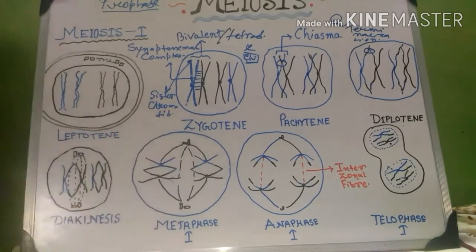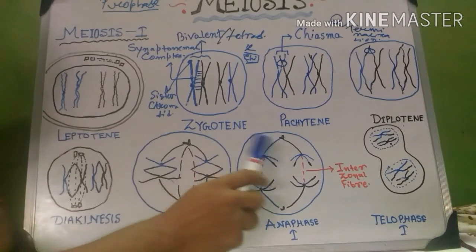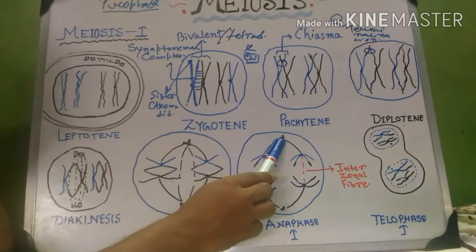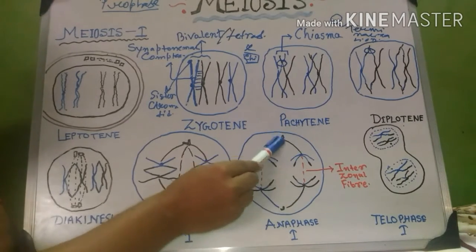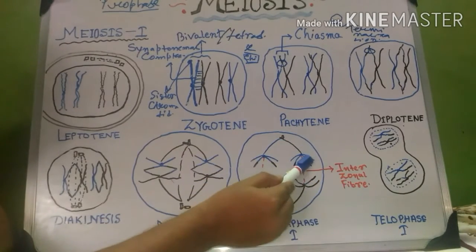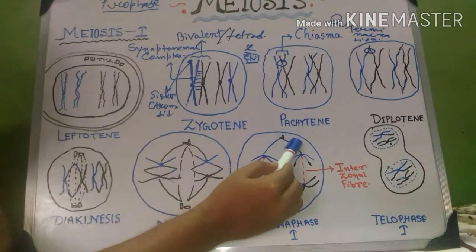This is metaphase 1. After that, the spindle fibers start pulling the chromosomes towards the pole. And this is the interchromosomal fiber. So this is anaphase 1, and this movement, as you know, is called anaphasic movement.